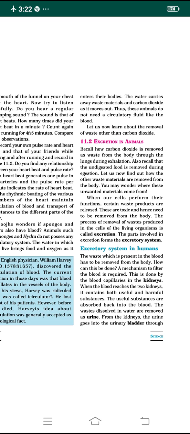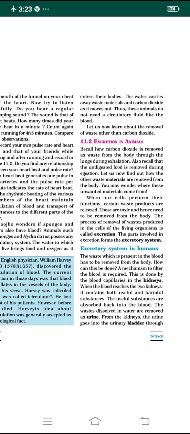The process of removal of waste material produced in the cells of living organisms is called excretion. Remember once again, all of you, the process of removal of wastes produced in the cells of living organisms is called excretion. The parts which are involved in the process of excretion form the excretory system. The organs which are involved in the process of excretion are called the excretory system. That's why the process of removal of waste materials from our body is called excretion.